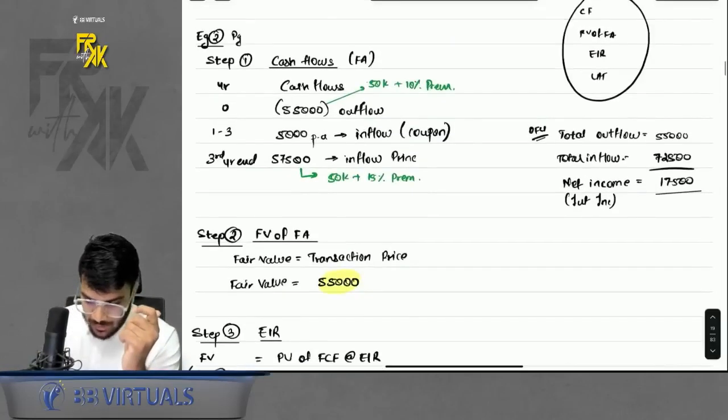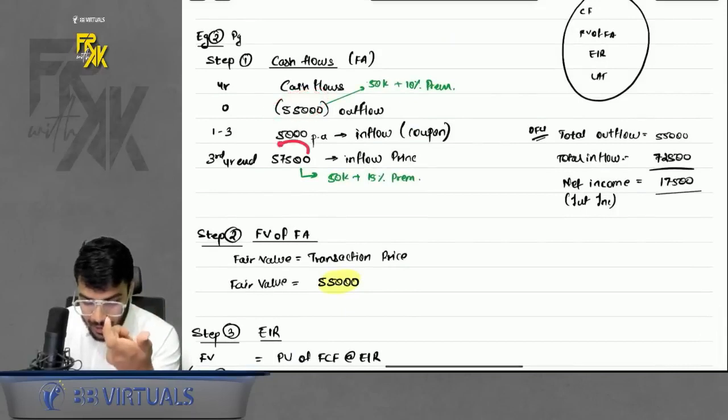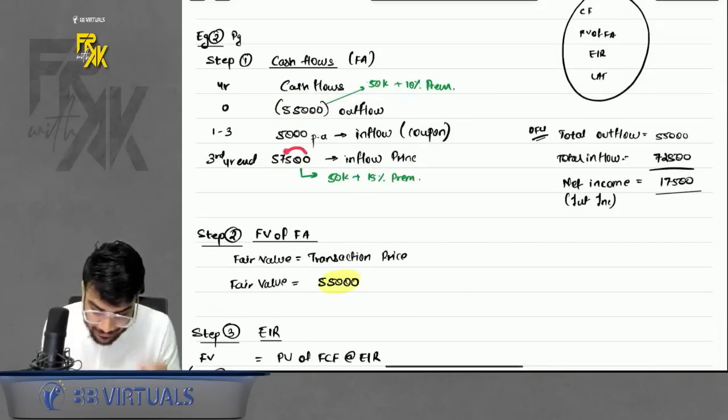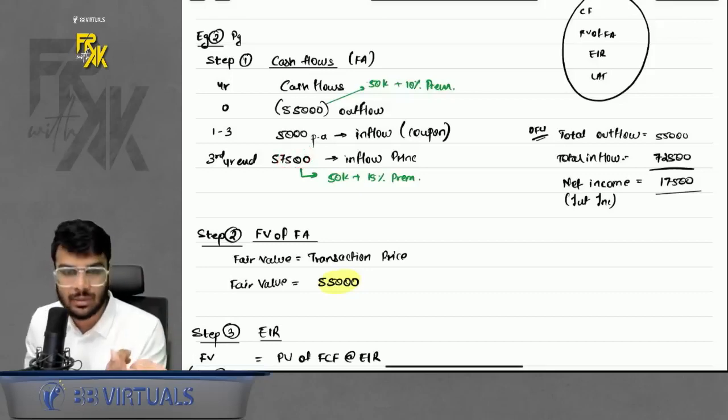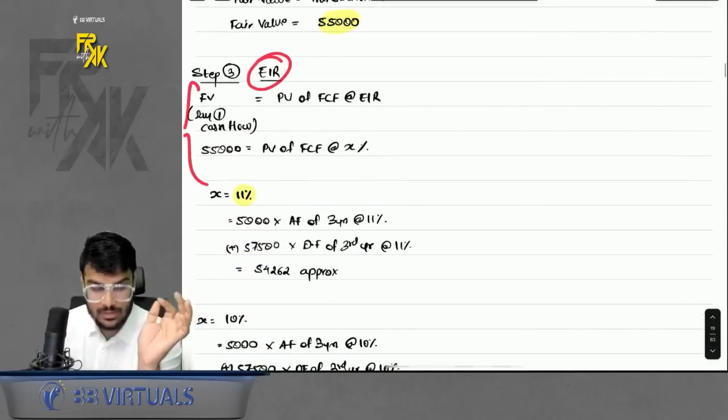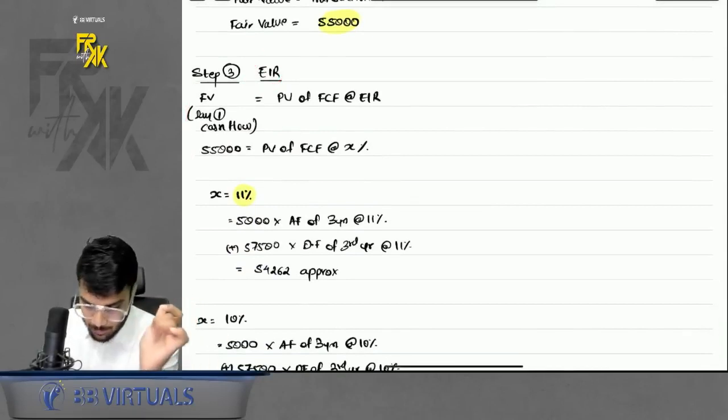Why? Because see, you are issuing at premium, but you are redeeming at premium also. That means on receiving the principal back, you are receiving a little extra. That extra is also nothing but interest only. So what is effectively what you are earning? So by interpolation, you will solve this. We have already discussed what interpolation is.